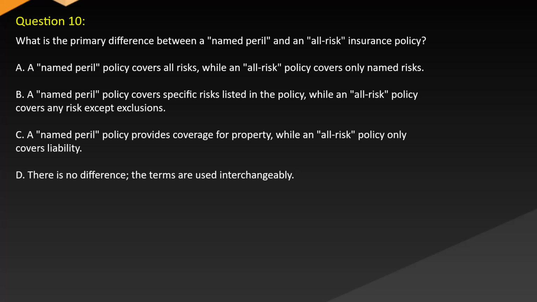Question 10. What is the primary difference between a named peril and all risk insurance policy? A. A named peril policy covers all risks, while an all risk policy covers only named risks. B. A named peril policy covers specific risks listed in the policy, while an all risk policy covers any risk except exclusions. C. A named peril policy provides coverage for property, while an all risk policy only covers liability. D. There is no difference. The terms are used interchangeably.